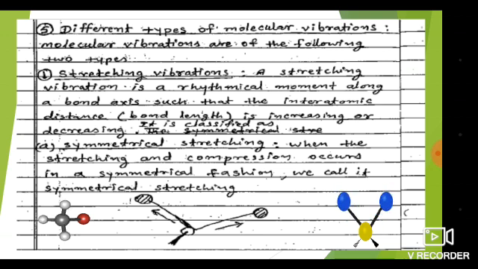So now let us start the different types of molecular vibration present in polyatomic molecules, and how these polyatomic molecules show the different bands. First is the stretching vibration. A stretching vibration is a rhythmical movement along a bond axis such that the interatomic distance, that is the bond length, increases or decreases. It is classified as symmetrical stretching and unsymmetrical stretching.